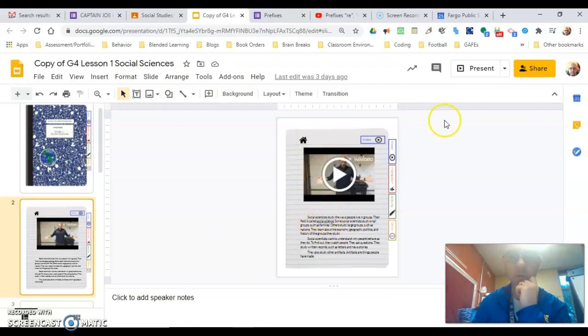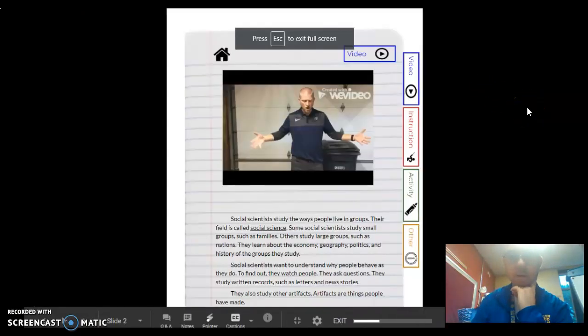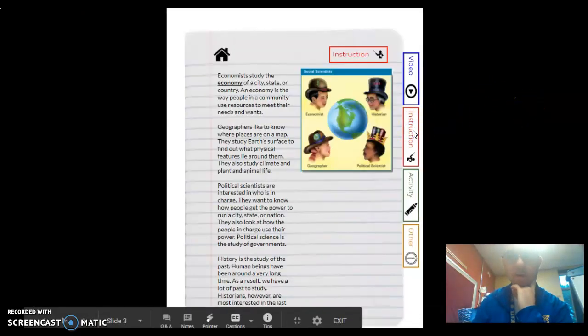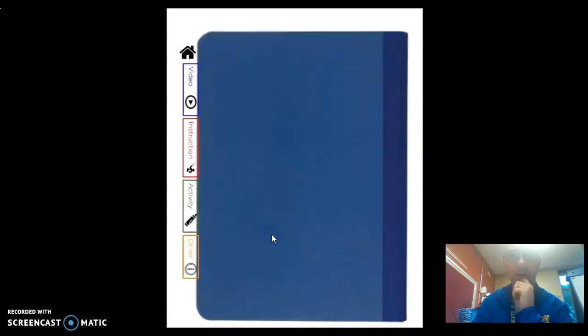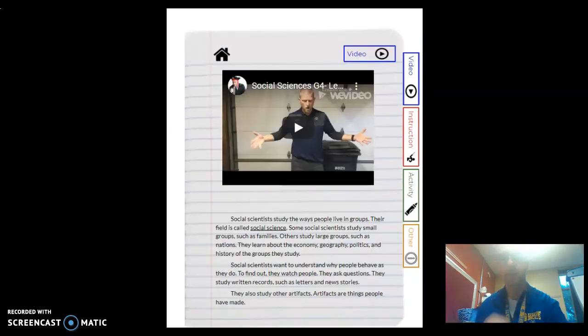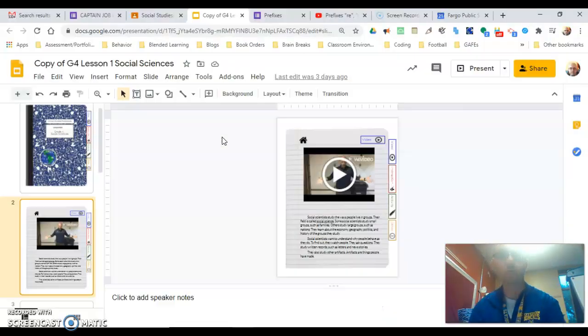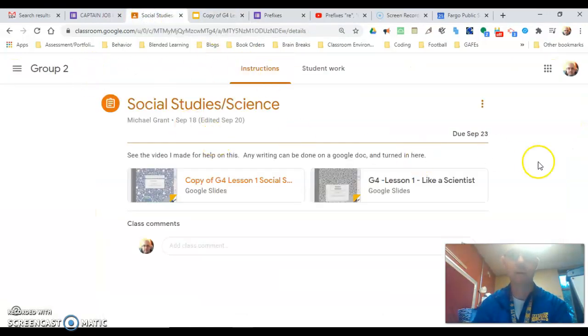You might have to be in this mode to read it. And then the other thing I'll say is there are instructions you can click on. There's activities. This is where it says click to write your prompt. I wasn't really able to write there. You can see when you click there it doesn't work. So just do that on a Google Doc. So this is just kind of working at your own pace. You can use arrows to go back and forth on it. And you're going to start having these once a week. And then just make sure to click turn in when you're done.